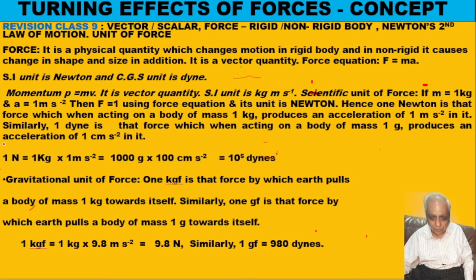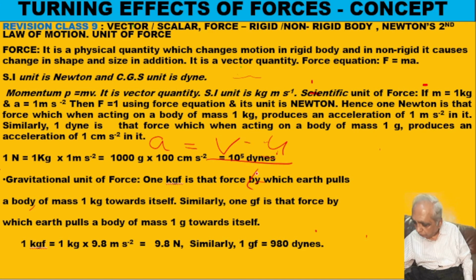Now we will come and discuss Newton's second law of motion. Before that, I will just revise what is acceleration. Acceleration means rate of change of velocity, (v minus u) upon t. v is the final velocity, u is the initial velocity, and t is the time in which the velocity has changed from u to v. In physics, whenever we say rate, it means per second. So it is the change in velocity per second. That is acceleration.